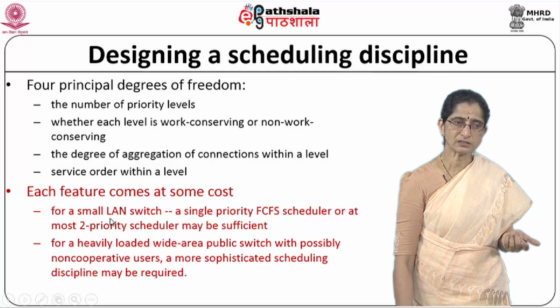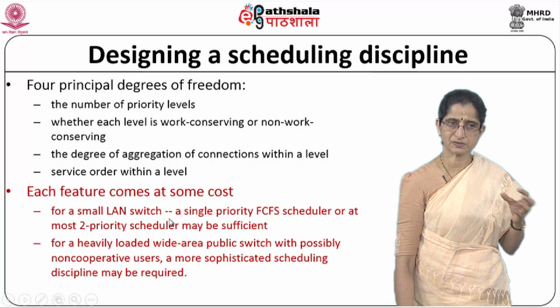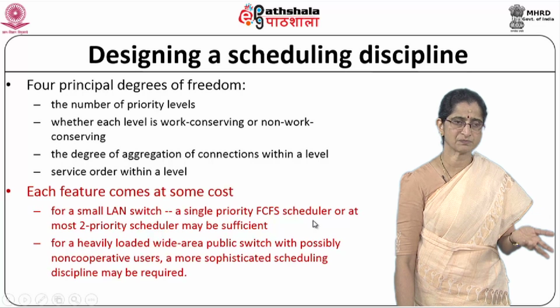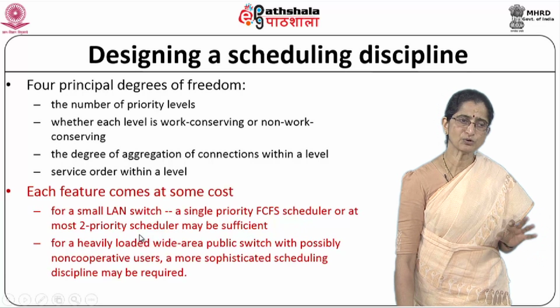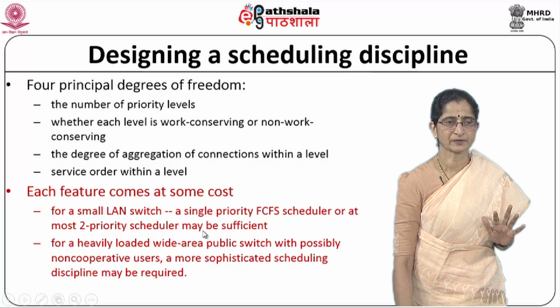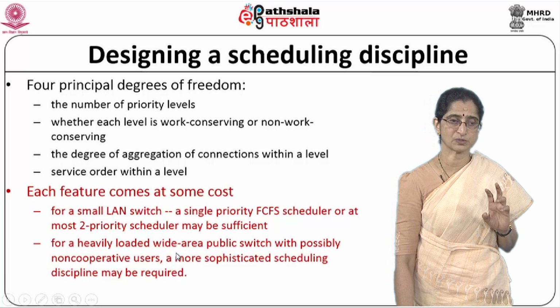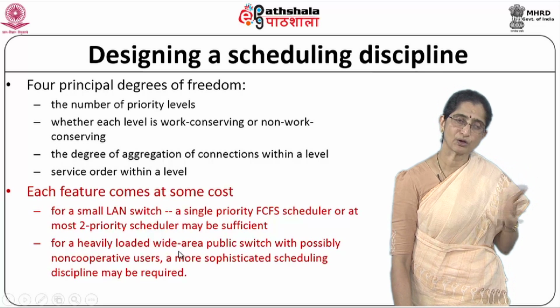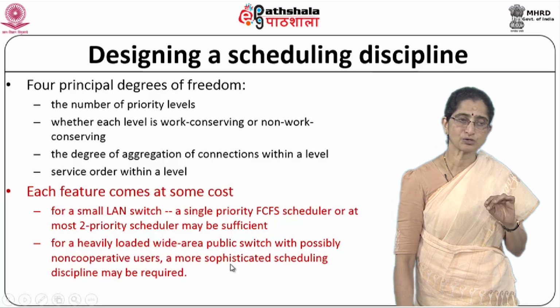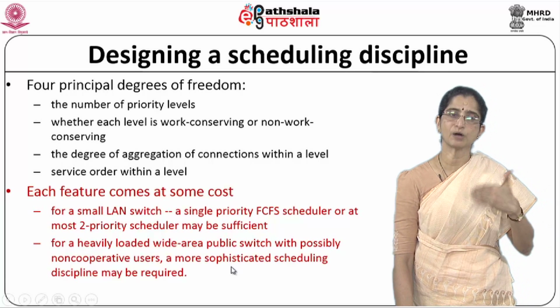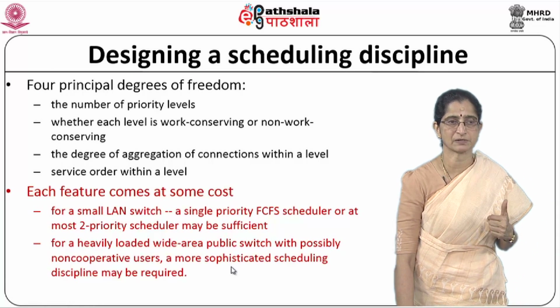Okay. So, for a small LAN switch, for instance, if it's a very small network, a single priority FCFS or first come first served or FIFO scheduler, or at most a 2 priority scheduler may be sufficient. But if you look at a very heavily loaded wide area public switch kind of network, where you may have non-cooperative users, then we need a more sophisticated scheduling discipline. Okay, so it depends on the situation. So how much are we willing to pay? That's also an important aspect.